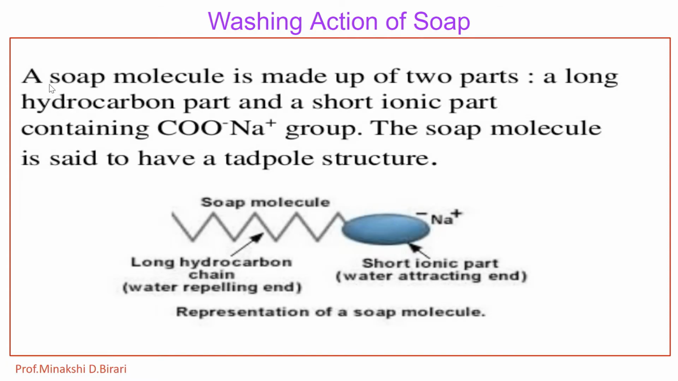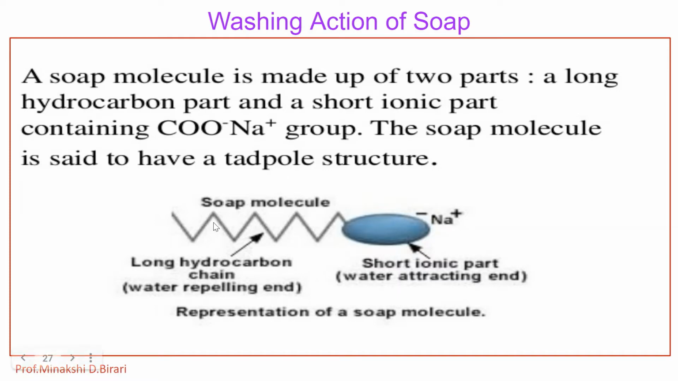Now let us see washing action of soap. As we know, soap molecule is made up of two parts, a long hydrocarbon part and a short ionic part. That short ionic part contains the COO minus Na plus group, and the soap molecule is said to have tadpole structure. Here the long hydrocarbon chain is the water repelling end, and the short ionic part is the water attracting end. So let us consider the structure, that is the representation of a soap molecule.